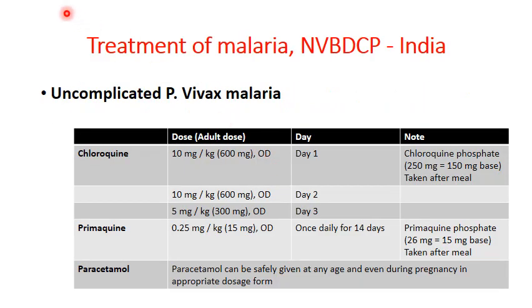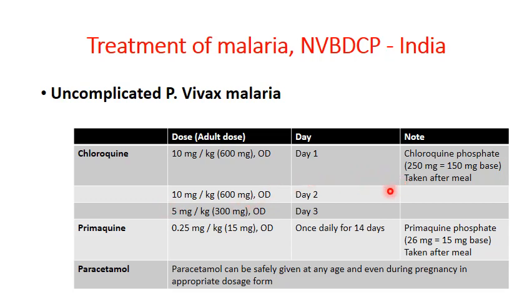Before seeing the prescription, now this is the treatment plan for uncomplicated P. vivax malaria. In case it did not mention whether patient is suffering from complicated or uncomplicated malaria, consider this is the case of the uncomplicated P. vivax malaria. In previous video, we have seen the treatment plan for uncomplicated P. vivax malaria. Drug of choice is the chloroquine. It is given on 10 mg per kg on day 1, 10 mg per kg on day 2 and 5 mg per kg on day 3.